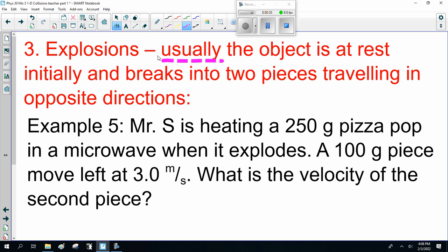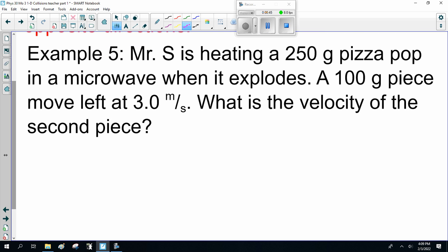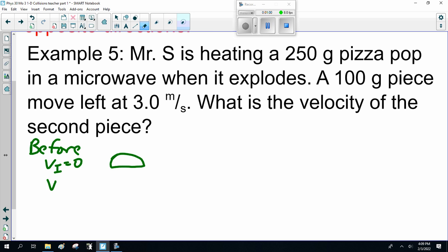Example 5. Mr. S is heating a 250-gram pizza pop in a microwave when it explodes. A 100-gram piece moves left at 3 meters a second. What's the velocity of the second piece? Well, here we go. The before. We have the pizza pop. It's sitting there. The initial velocity is 0. And if the initial velocity is 0, then the initial momentum will be 0. Right?